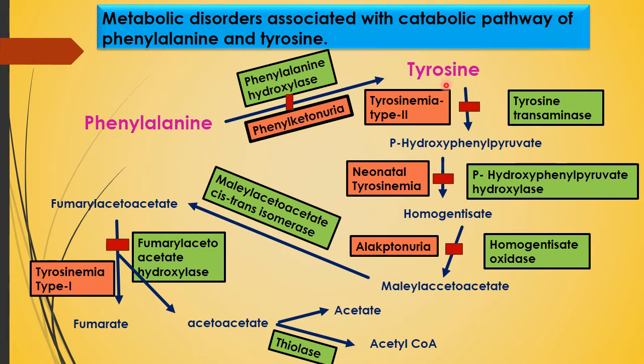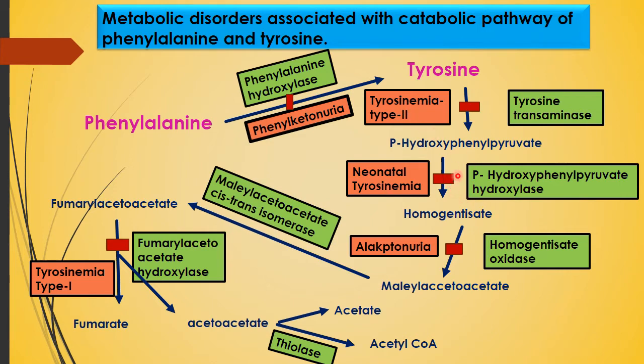This tyrosine is converted into para-hydroxyphenyl pyruvate in presence of the enzyme tyrosine transaminase. If this enzyme is inhibited, then the disorder is tyrosinemia type 2. Tyrosinemia type 1 is present here. You just see here it is tyrosinemia type 2.